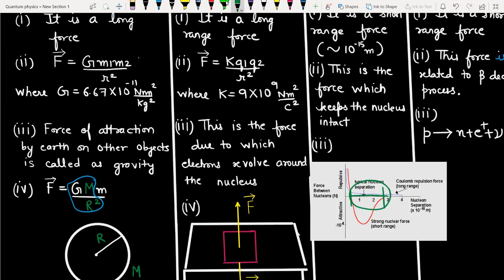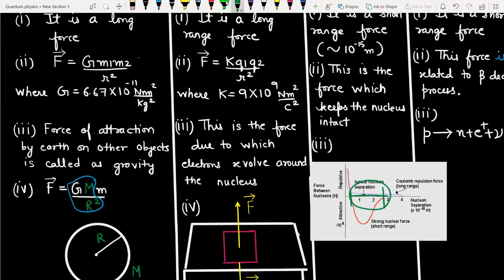After 3 femtometers, you can see the force dies down, and this Coulombic force is a long range force. But you can see between the two protons there is also another force, which is the nuclear force, which keeps the nucleus intact. It's a very short range force. It dies down after 3 or 4 femtometers, but it is very strong, approximately 50-60 times stronger than the Coulombic repulsion, and this is the force which keeps the nucleus intact.